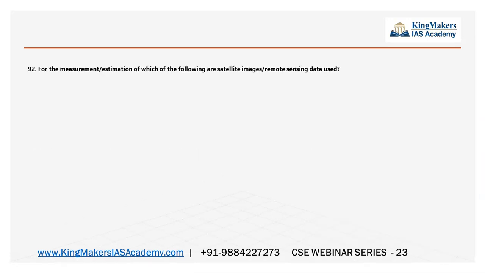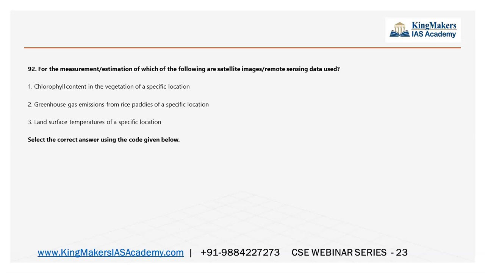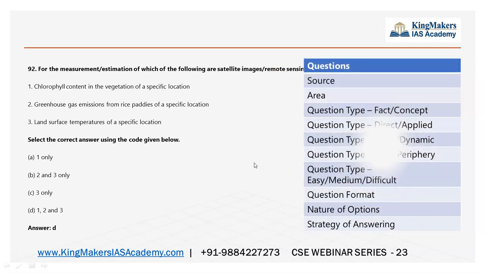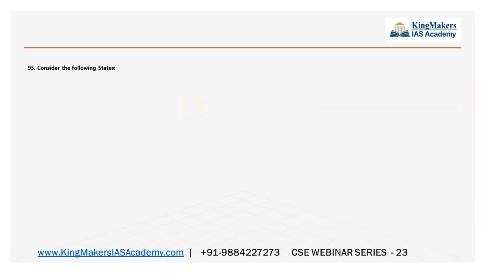Skip it. For the measurement or estimation of which of the following can satellite images or remote sensing data be used? This question is medium difficult only. Chlorophyll content, greenhouse gas emissions, land surface temperature, all these can be converted into IR rays, and these IR rays can be remote sensed. So this is all possible. Logic and knowledge will help you in cracking these questions.